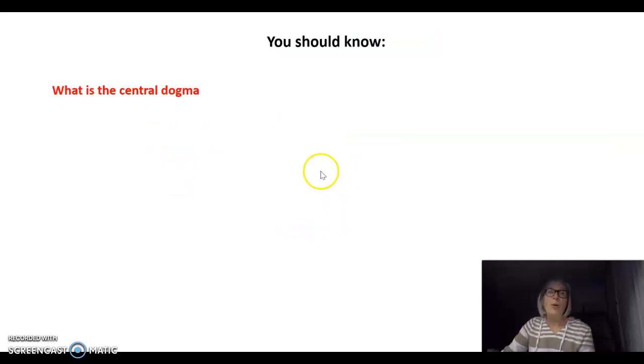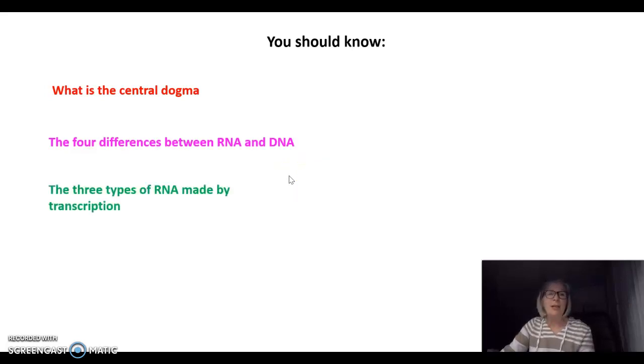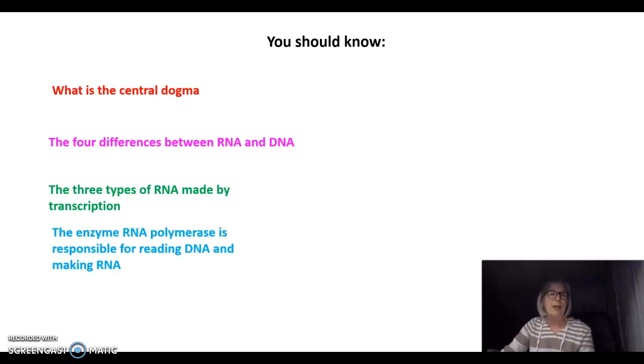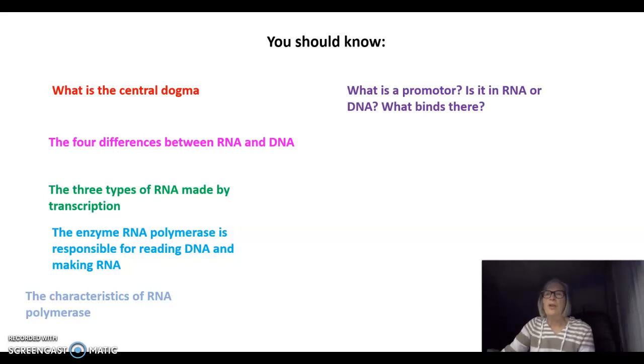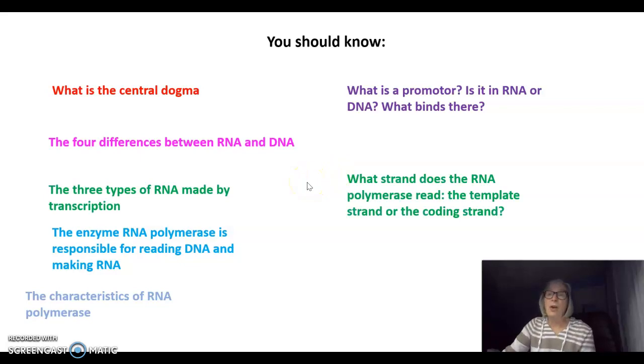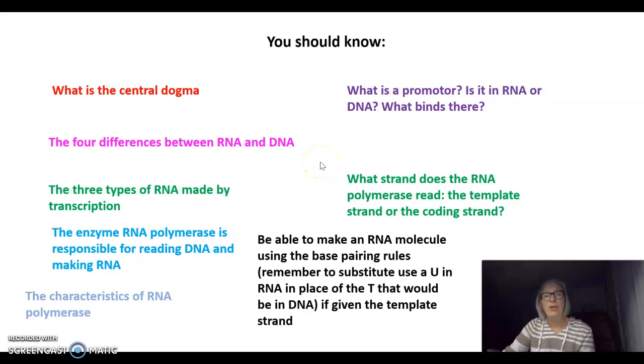So you should know what is the central dogma, the 4 differences between RNA and DNA, the 3 types of RNA made by transcription. The enzyme RNA polymerase is responsible for reading DNA and making RNA, and you should know the characteristics of RNA polymerase. You should also know what's a promoter. Is it in the RNA or DNA, and what binds there? You should know what strand the RNA polymerase reads, the template strand or the coding strand, and finally, you should be able to make an RNA molecule using the base pairing rules, remembering to substitute a U in the RNA in the place of the T that would be in a DNA if you were given the template strand. So that's all for tonight.